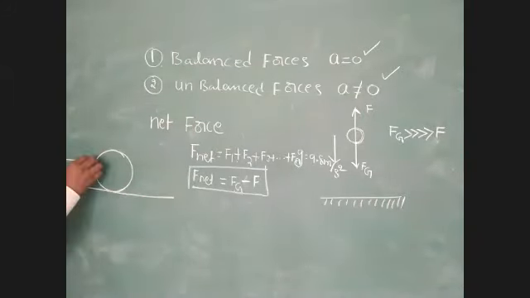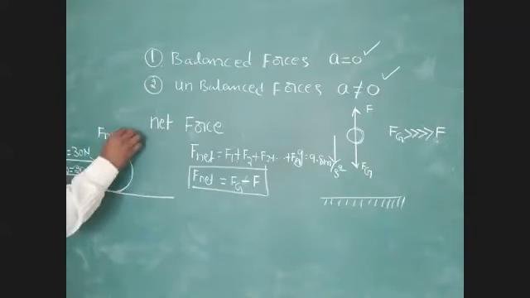Just identify here two horizontal applied forces. Two horizontal forces are acting on the body: F1 equal to 30 Newton and F2 equal to 20 Newton. What is the net force?